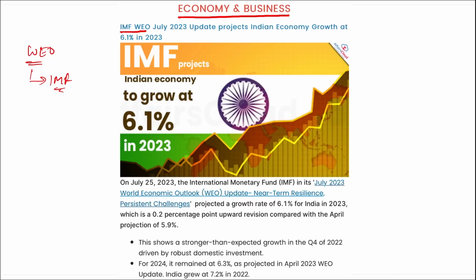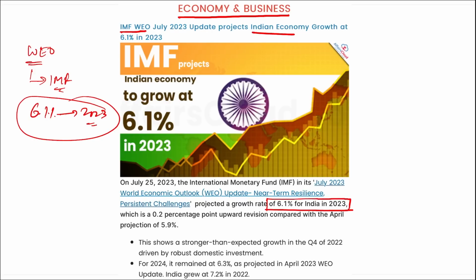In this update, they have projected that the Indian economy will be growing at 6.1% in the year 2023. This is important data that you need to remember: by what percent was it projected by IMF in their World Economic Outlook report. India will be growing by 6.1% in 2023, which is a 0.2% upward revision compared with the April projection of 5.9%. That means earlier they projected 5.9%, but now it has been increased by 0.2% to 6.1%. Correct? Take a note of this. This is important.